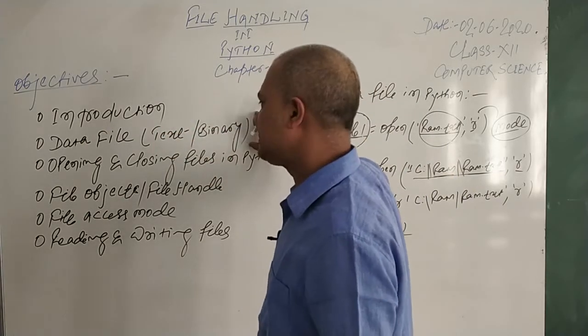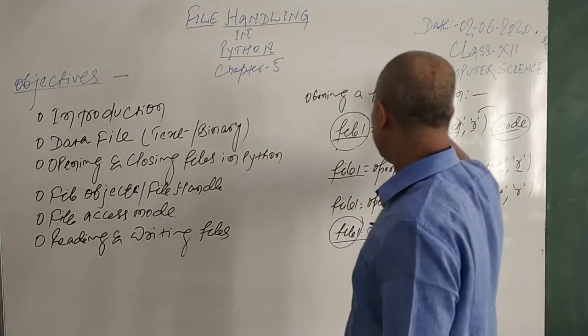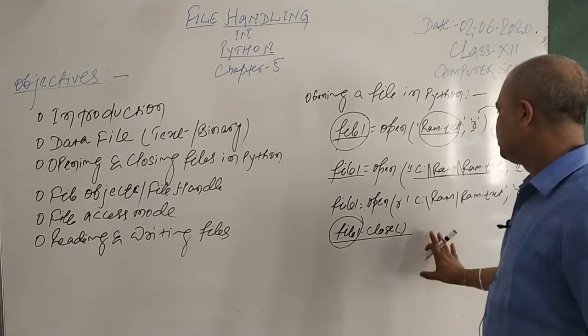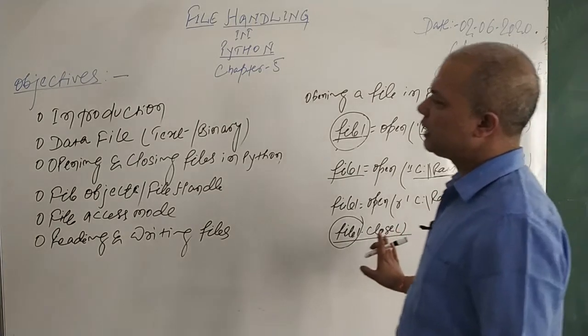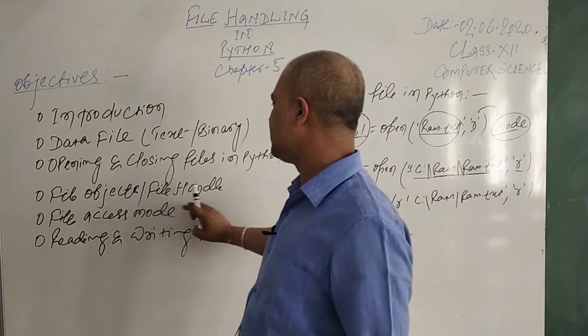That is what two files is. Opening and closing the file in Python will help you to just again remember how to open and close. Now come to the file object and file handle.